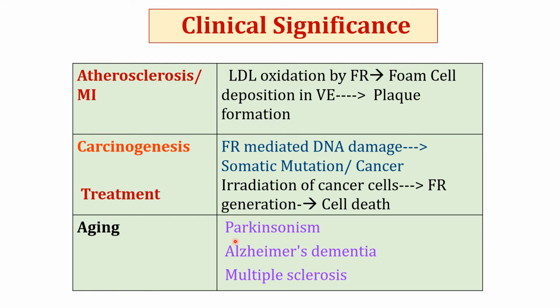Thus, aging may be referred to as a progressive decline in biological function of the tissue with respect to time, as well as a decrease in adaptability to different kinds of stress. Oxidative stress theory is presently the most accepted explanation for aging, which holds that increase in reactive oxygen species leads to functional alteration, pathological conditions, and other clinically observable signs of aging. And finally, death. Various brain diseases like Parkinsonism, Alzheimer's, dementia, multiple sclerosis are mediated by reactive oxygen species.